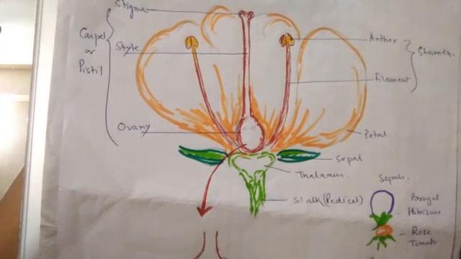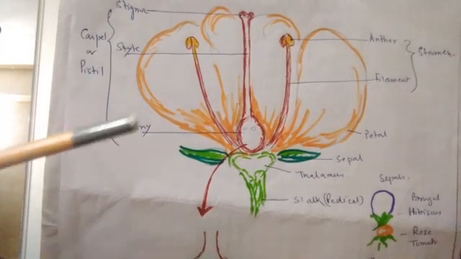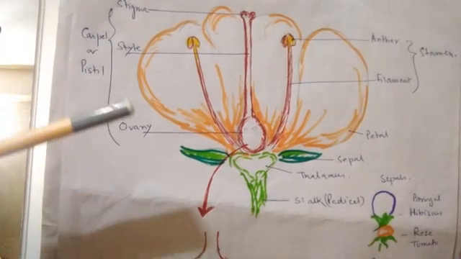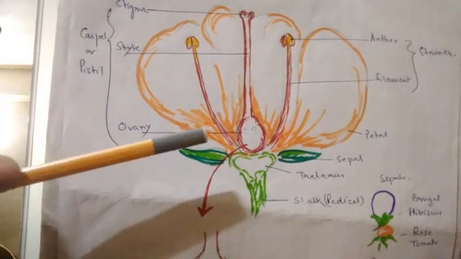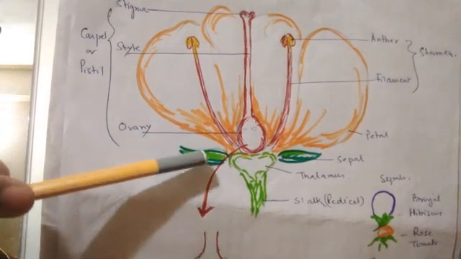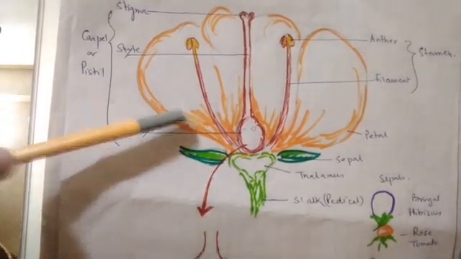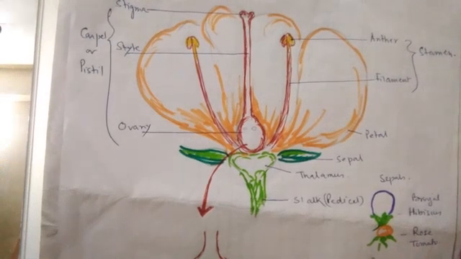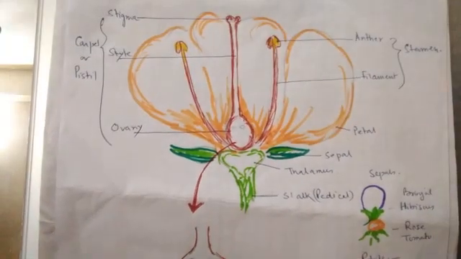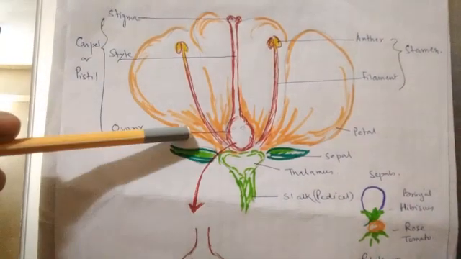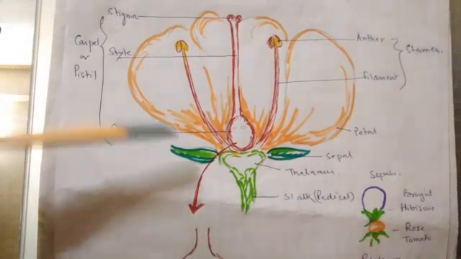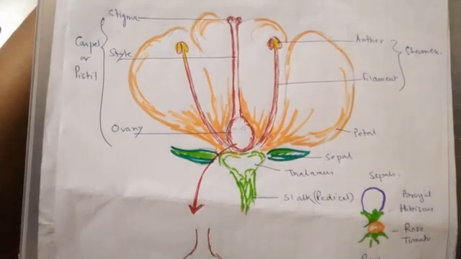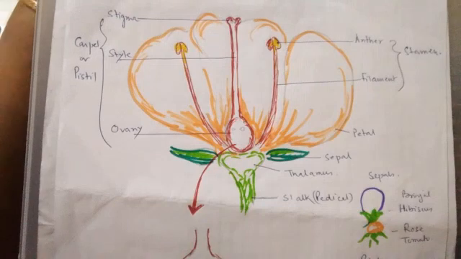Now we will come individually to each part. Before that, you see these two, that is sepals and petals. These are the whorls which are present in the flower, but we have already said that the flower is the reproductive part of the plant.